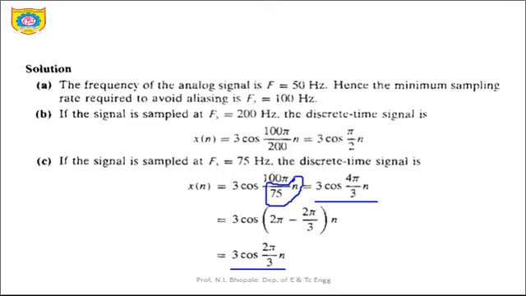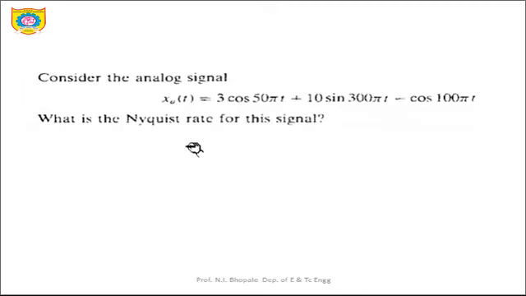Now let's proceed to the next example. In this particular example, again the analog signal is given, which is a combination of three cosine waves. First is 3 cos 50 pi t, second is 10 sin 300 pi t, plus cos 100 pi t. This is also plus. Now it is asked to find out the Nyquist rate for this signal. So for finding the Nyquist rate, what is the formula? Fn, or Nyquist frequency, is equal to 2 times f max.